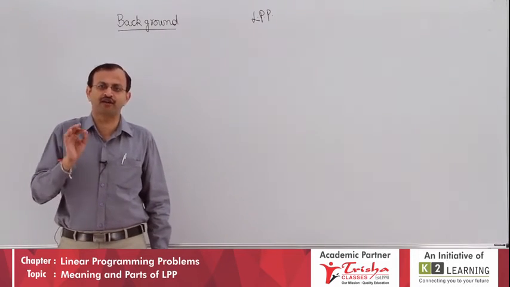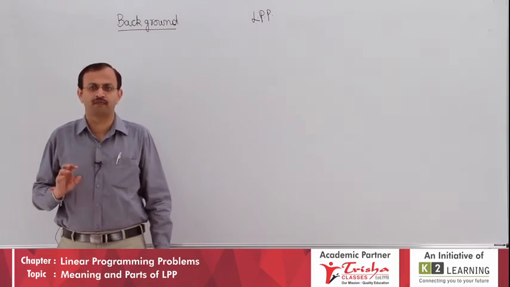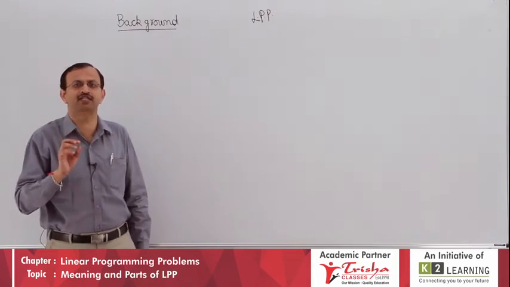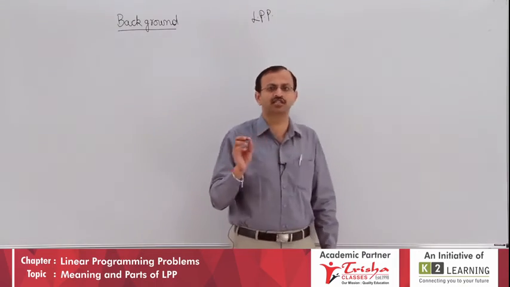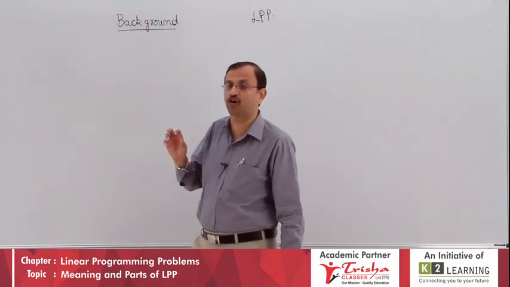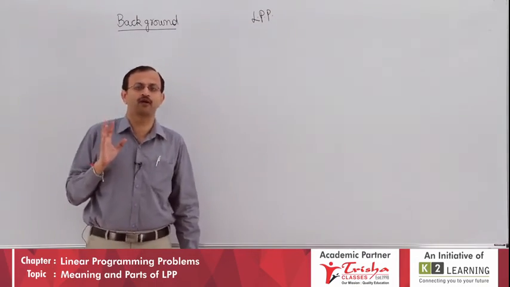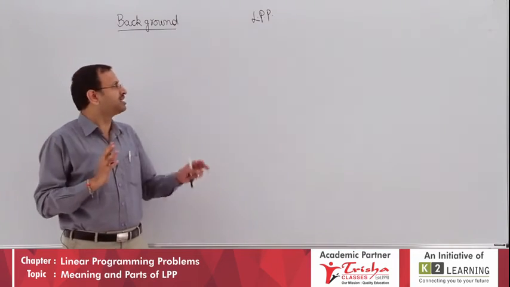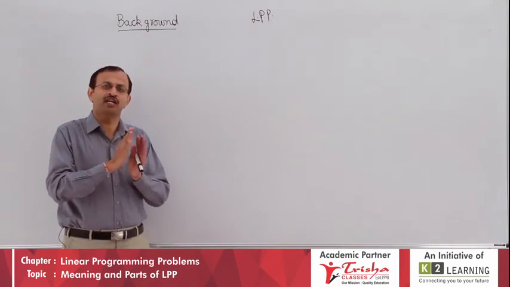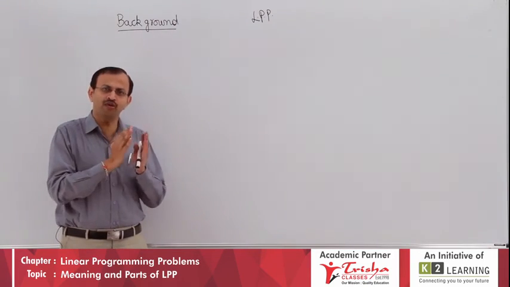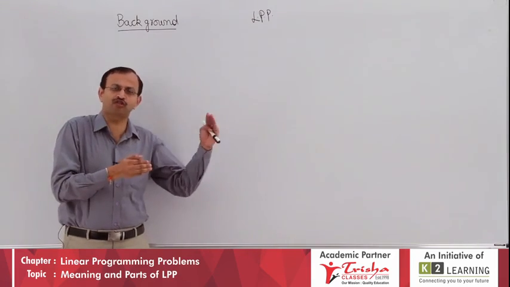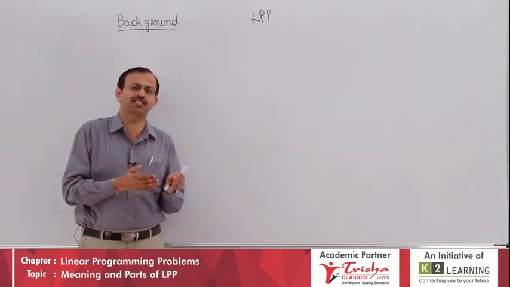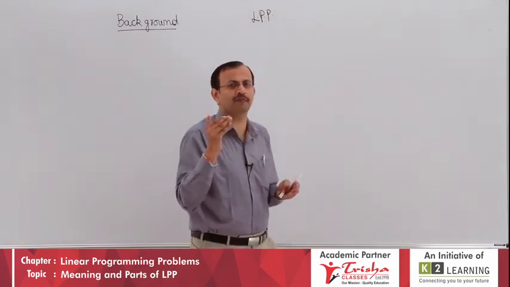In 1975, for the famous work done by both the Russian mathematician L. Kantorovich and the American economist T.C. Koopmans, they got the Nobel Prize for LPP formulation and their pioneering work. Students, with this background, now we will know the steps to be taken to formulate and solve an LPP. Let us look at the next topic, formulating a linear programming problem.